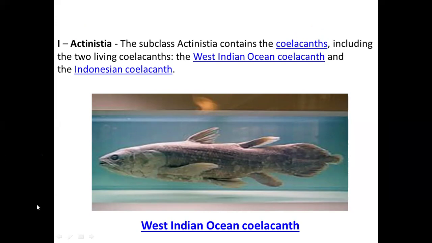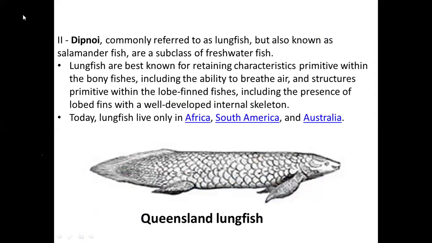Let's move to the next slide. Next are the Dipnoi fishes. All the Dipnoi fishes are commonly called lungfishes. They are also called salamander fishes. They have bony fish characteristics: they are able to breathe air, they are lobe-finned fishes, and they have lobe fins as well as an internal skeleton.